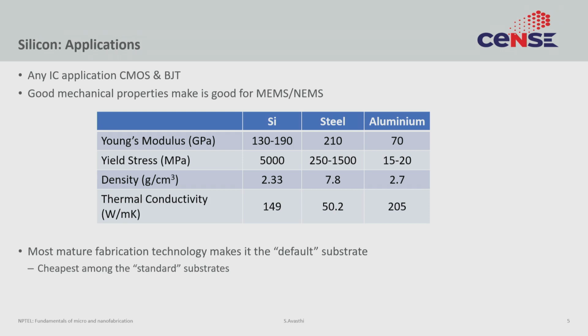remarkably good mechanical properties, and what this has allowed us to do is to make microstructures that are also mechanical structures. So, this has led to the proliferation of these MEMS and NEMS types of devices, where the goal is not an electronic device, but the goal is a mechanical device. As I mentioned before, by and large silicon is the most mature platform that we have. If you are starting in micro nano fabrication, that is a good place to start.